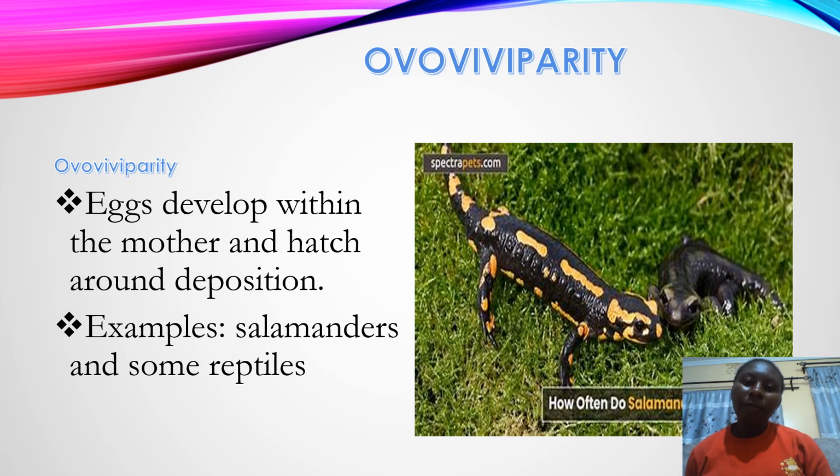We have oviparity, and with oviparity the eggs develop within the mother and hatch outside around deposition. For example, salamanders are examples of amphibians. You find that their eggs hatch immediately they are deposited, meaning that they develop within the mother, but immediately they are deposited, they hatch. That is with oviparity.